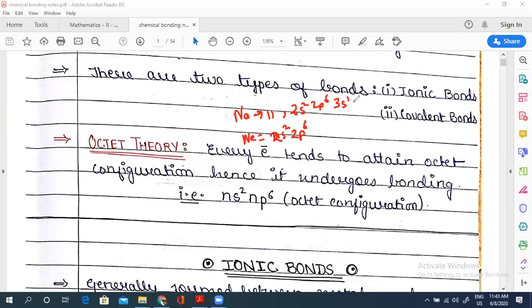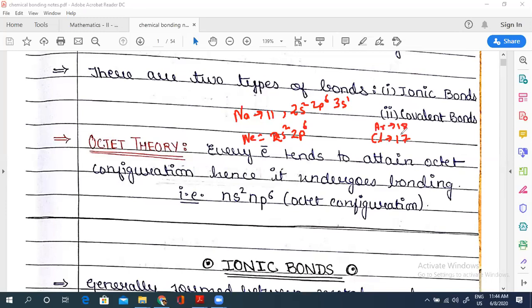Now in the same way, when we talk about chlorine, chlorine has 17 electrons, and the closest inert gas is argon, which has 18 electrons.